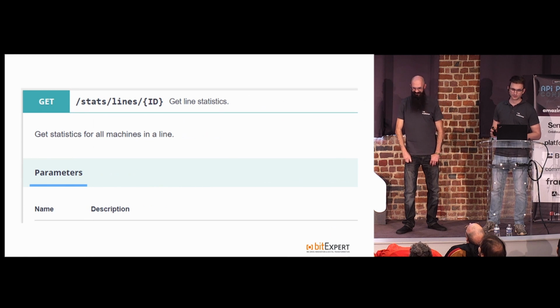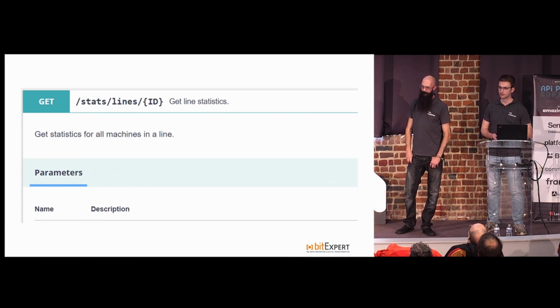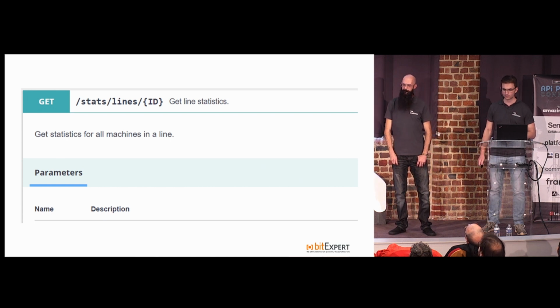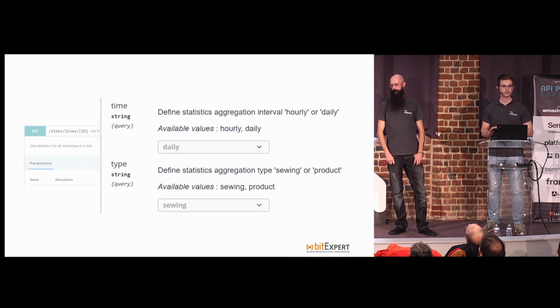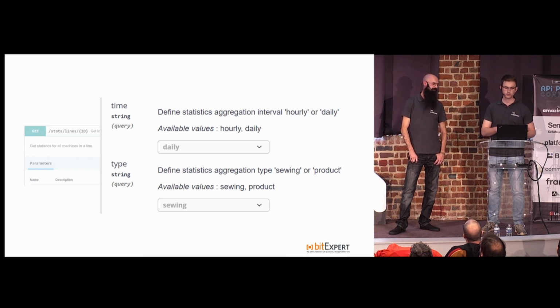So, for example, there was this basic statistics endpoint, nothing out of the ordinary if you look at it at first. However, there were different query parameters that you could add. For example, you could define the type of statistics that you want to fetch, and you had the choice between sewing statistics and product statistics. The responses for those requests looked like this.